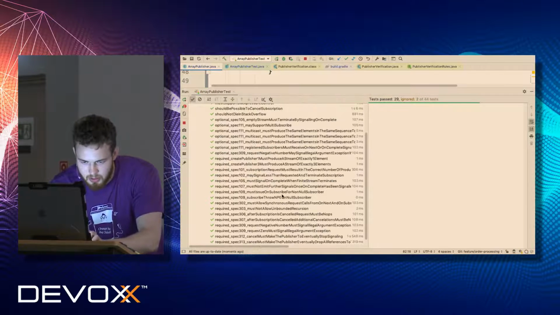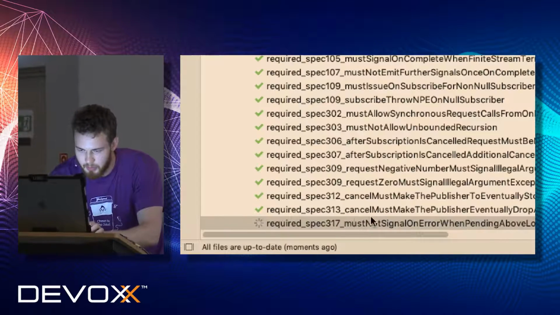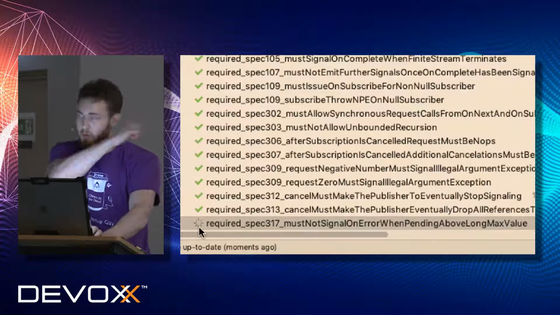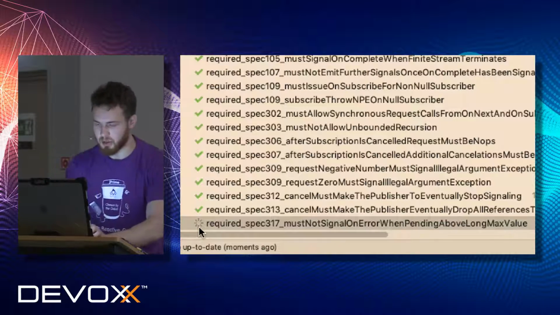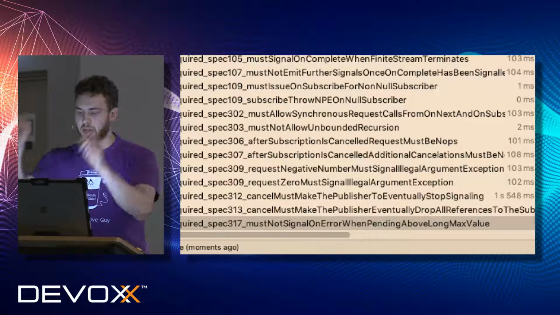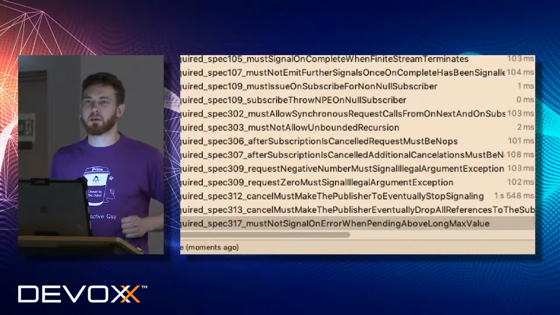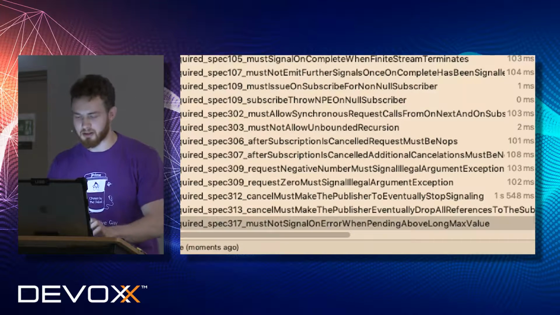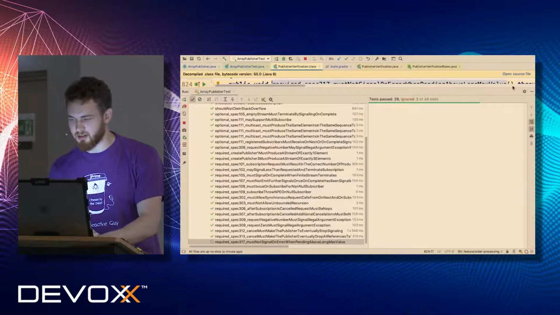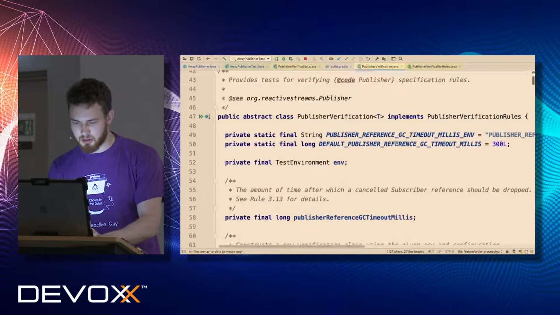wait for good news. But something went wrong. There is a test which is running for a long time, and it will be running for a long, long time, believe me, which says, must not signal an error when pending above long max value. What does it mean for you? How does it sound to you? If you look at the test itself and try to, yeah, of course we have to open the source code.